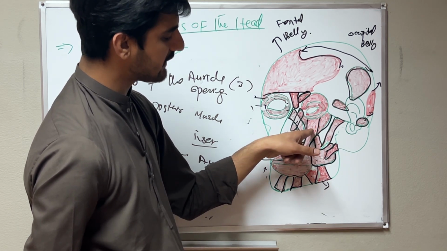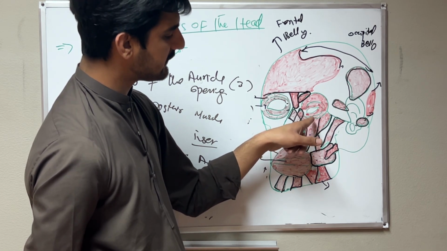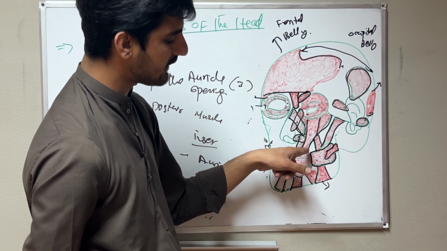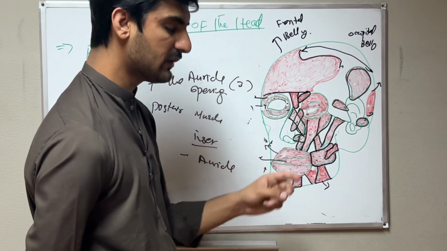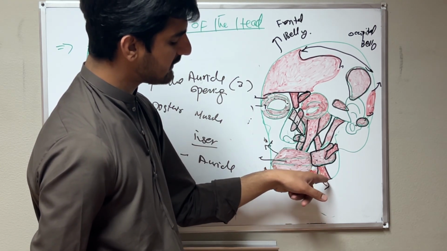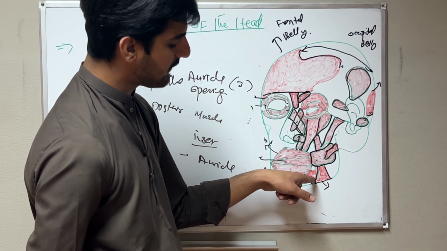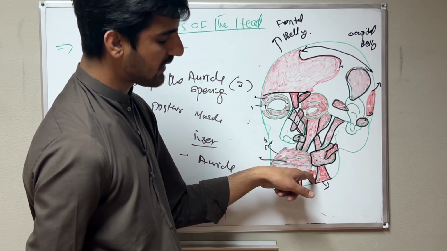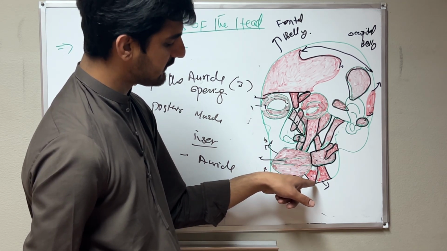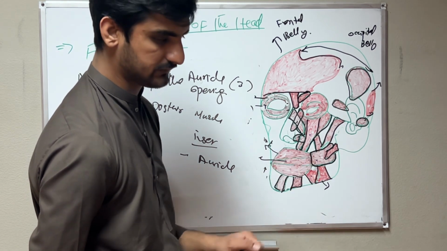Then we have the second muscle, the levator labii superioris muscle, which originates from the infraorbital margin and inserts into the angle of the mouth. These are the two levator muscles. Then we have the depressor muscles. The depressor anguli oris muscle originates from the base of the mandible and inserts into the angle of the mouth. And then we have the depressor labii inferioris, which originates from the base of the mandible and inserts into the angle of the mouth.